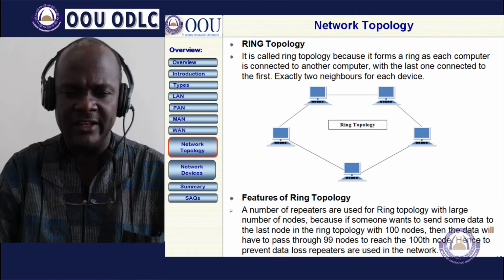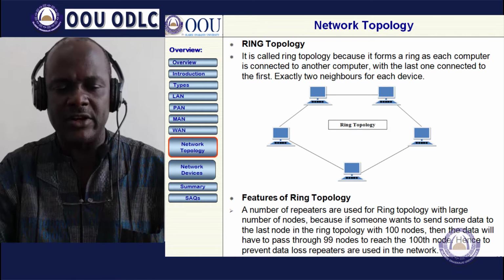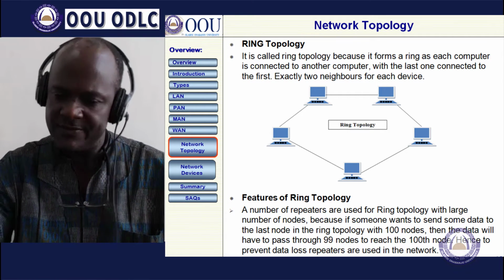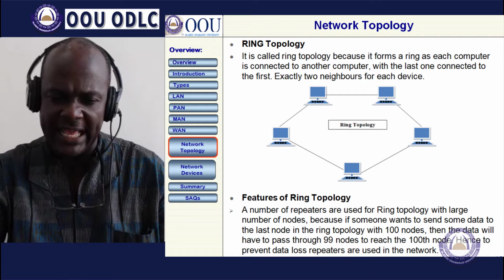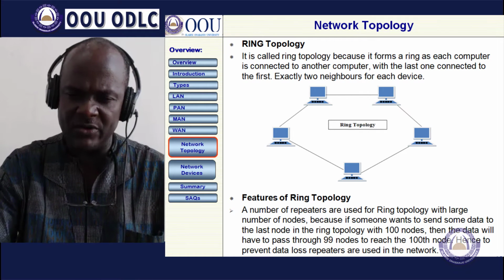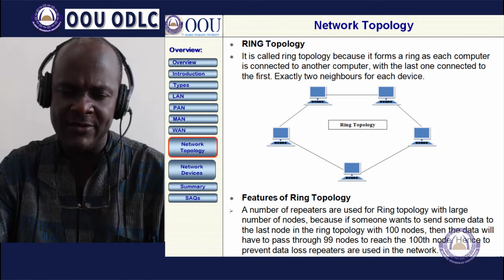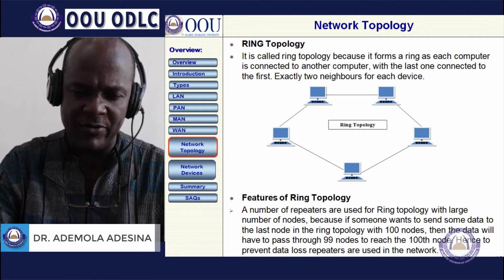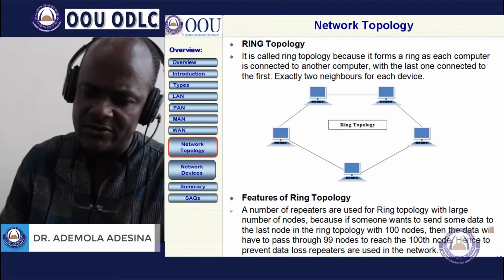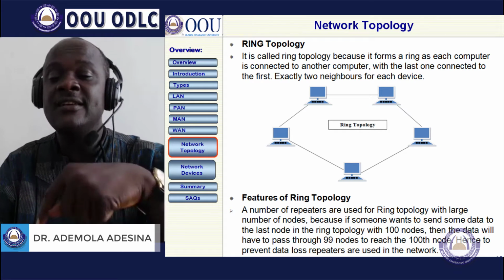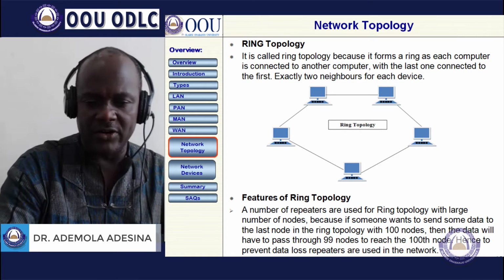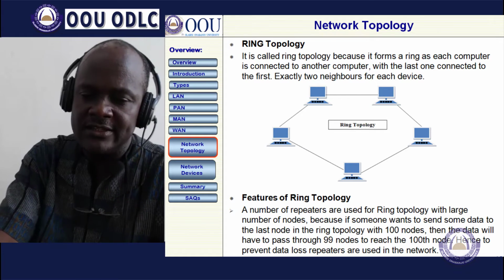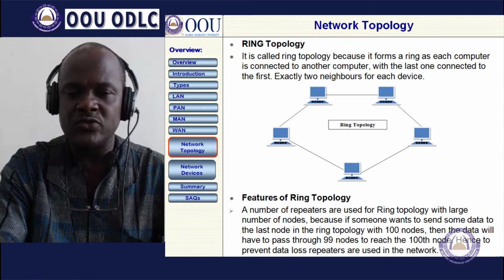The features are a number of repeaters. Repeaters are used in the ring topology with a large number of nodes, because if somebody wants to send data to the last node in a ring topology with 100 nodes, the data will have to pass through 99 nodes to reach the 100th node. Hence, to prevent data loss, repeaters are used in the network.